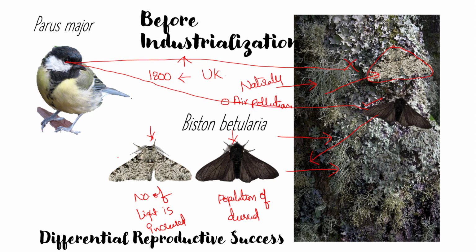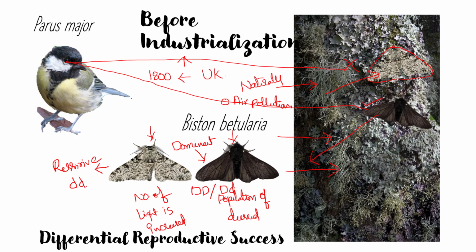When we talk about the genes regulating the color, the light colored moth is in general considered to be recessive, so it is denoted with small d, and the dark colored moth is in general considered to be dominant. Dominant means it can be denoted with capital D capital D, or capital D small d, homozygous dominant or heterozygous.